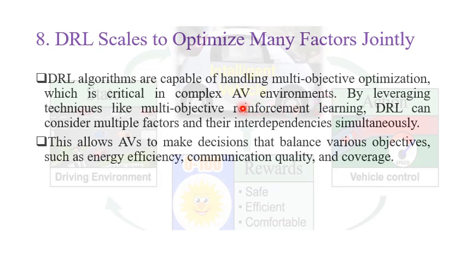In AV environments, usually we have multiple objectives that we want to balance and optimize, and therefore we need to use multi-objective deep reinforcement learning to handle the scenario. This allows autonomous vehicles to make decisions that balance various objectives such as energy efficiency, communication quality, and coverage.